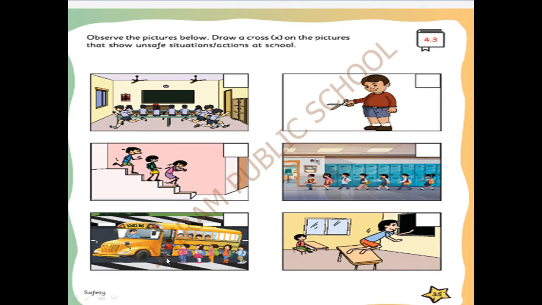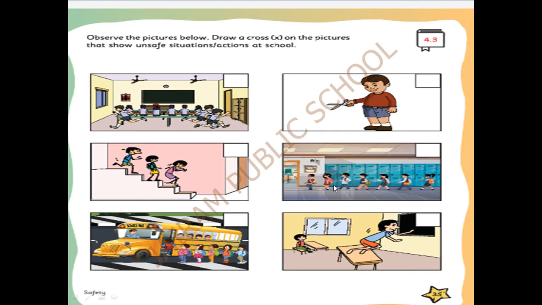Next situation, see. What picture is this? The kids are standing in a line. They are entering the bus. See how neatly they are moving inside. I am really very happy to see this picture. Because you also have to move like this, no? But in our schools, what do we do? We run here and there. But that is not a good action. So you have to go in a line, enter quietly and sit in your place inside the school bus. So this action is very safe. You can put a tick mark here.